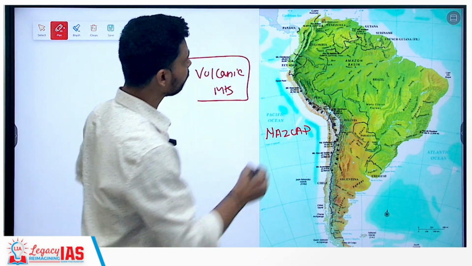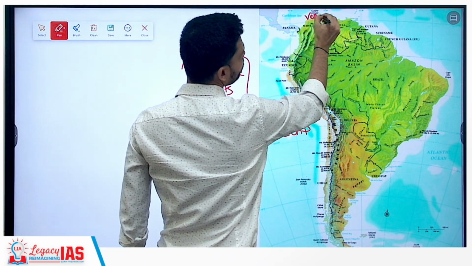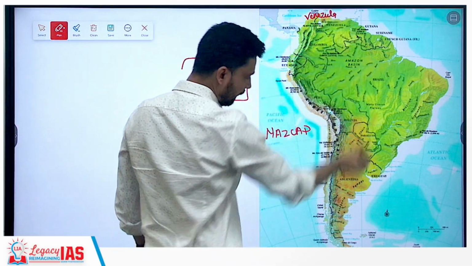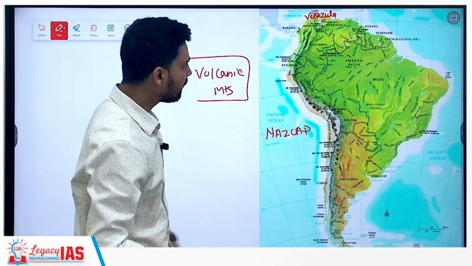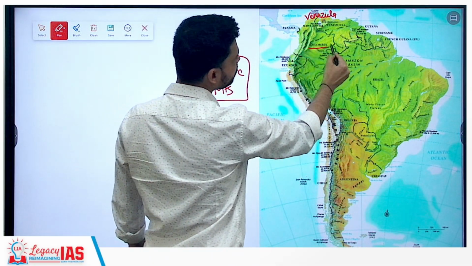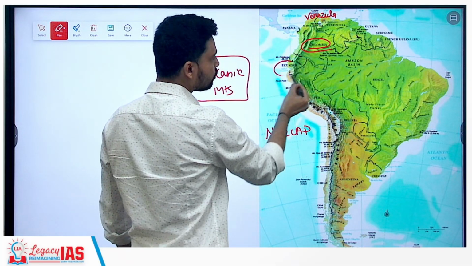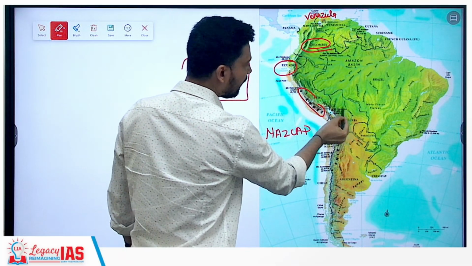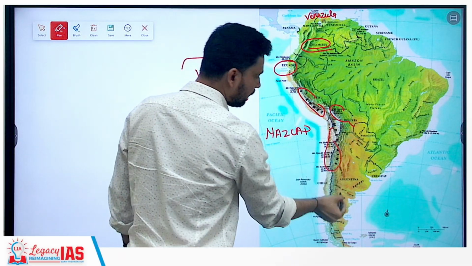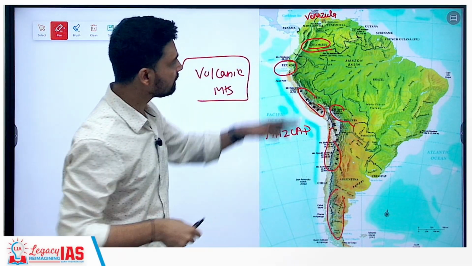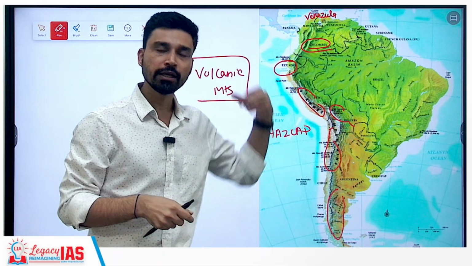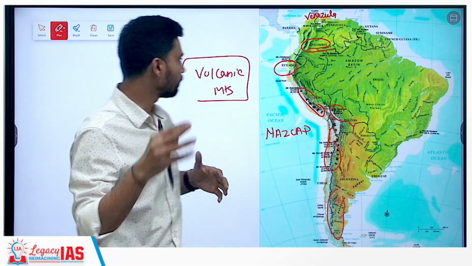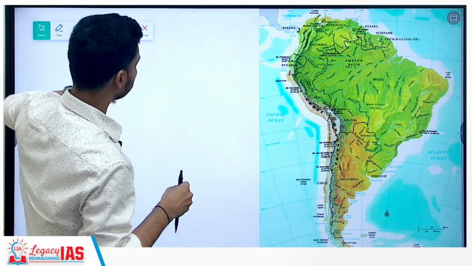So it stretches all the way from, in the north, Venezuela, that is the northernmost country, and in the south all the way up to Argentina, passing through all the countries in between such as Colombia, Ecuador, then you have Peru, then you have Bolivia, then you have Chile, and then you have Argentina. So overall, we can say in total we have 7 countries through which the Andes mountain range passes across.